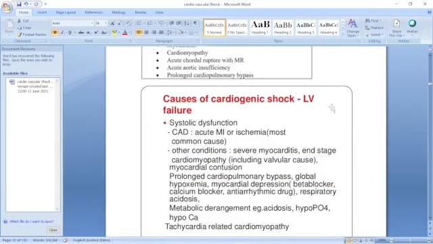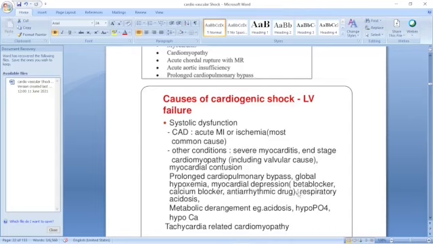The most important cause is left ventricular failure: systolic dysfunction, coronary artery disease or acute MI, and other conditions such as severe myocarditis and end-stage cardiomyopathy. Valvular causes, myocardial contusion, prolonged cardiopulmonary bypass, global hypoxia, and myocardial depression from beta blockers, calcium channel blockers, and antiarrhythmic drugs. All these causes sometimes depress the myocardium.